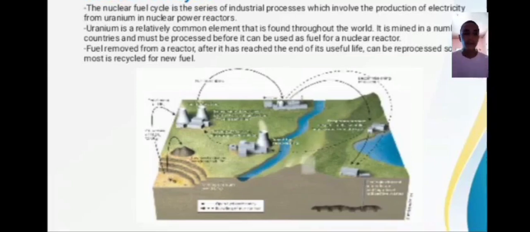It is mined in a number of countries and must be processed before it can be used as a fuel for a nuclear reactor. So, fuel removed from the reactor after it has reached the end of its useful life can be reprocessed so that most of it is recycled for new fuel.